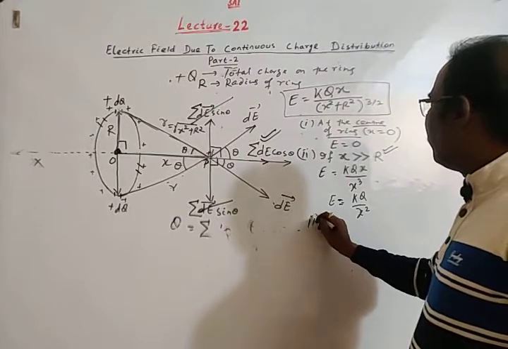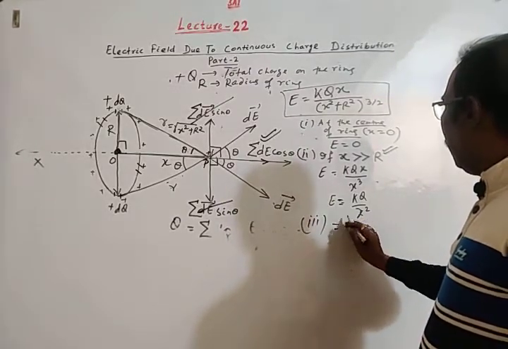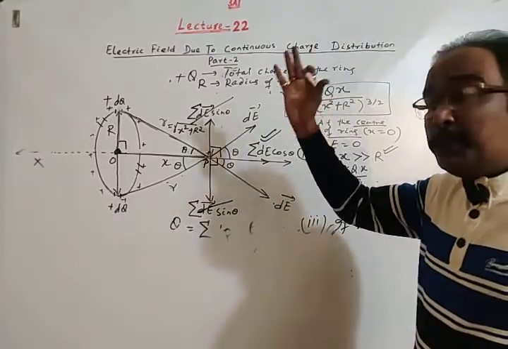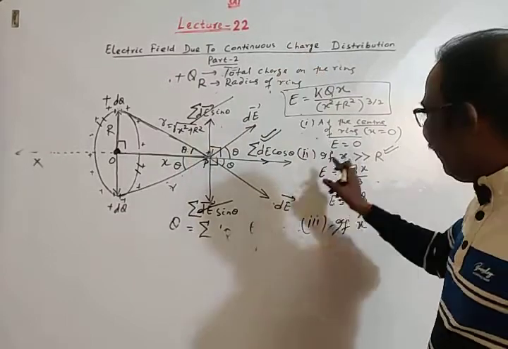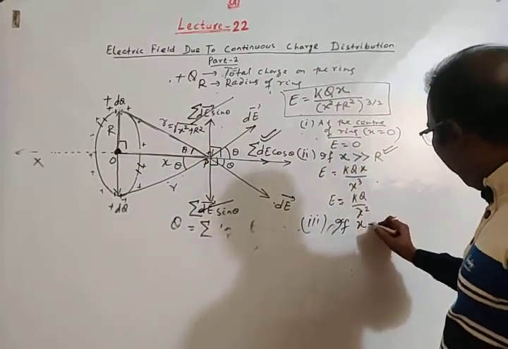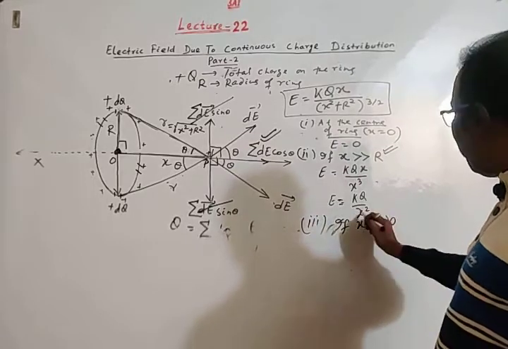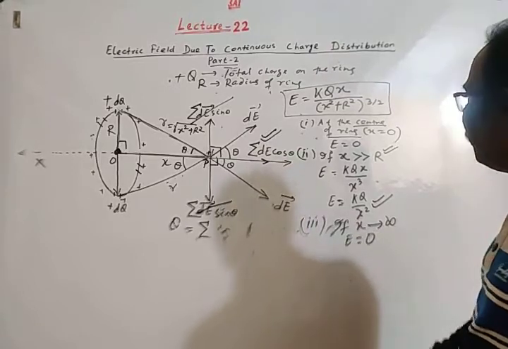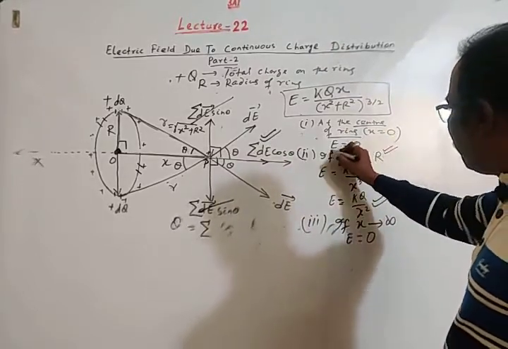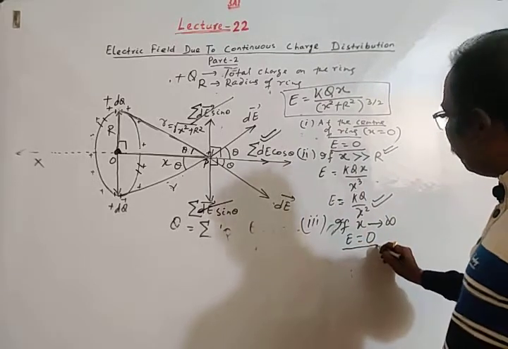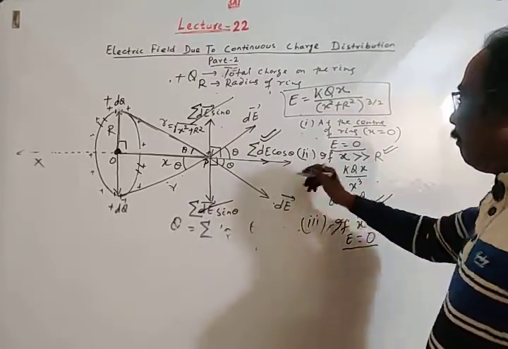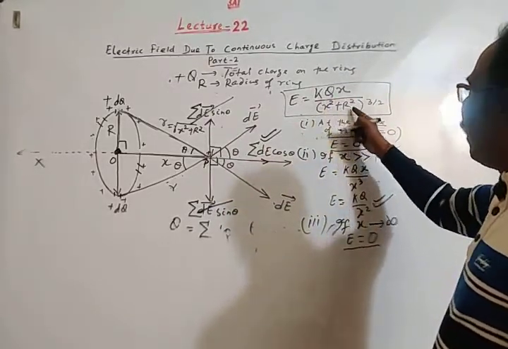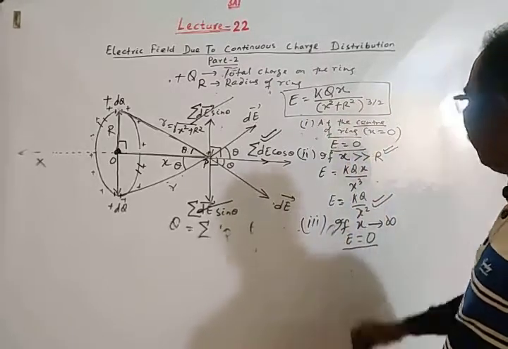Number 3. If X tends to infinity, here X is greater than R. If X tends to infinity, from this formula we will get electric field is 0. At the center of the ring electric field is 0, at infinity electric field is 0. At any point P, means at a distance X, electric field is KQX by X square plus R square whole to the power 3 by 2.